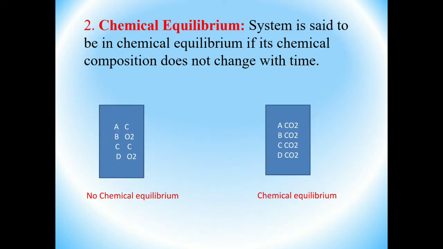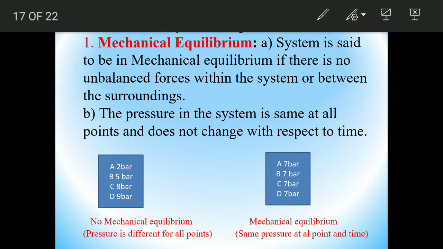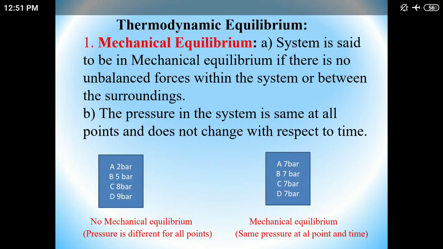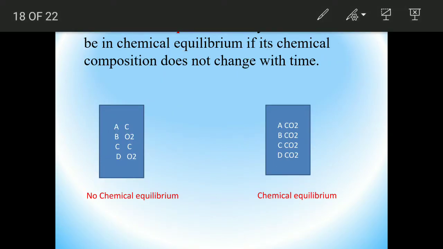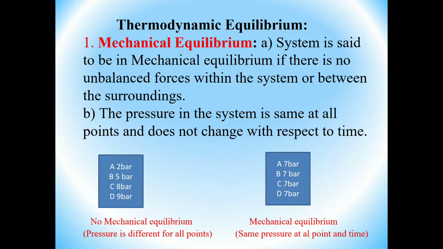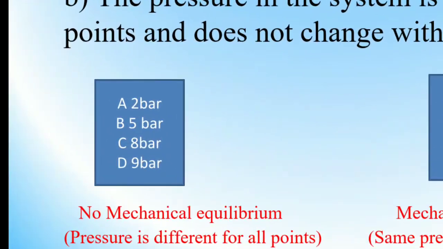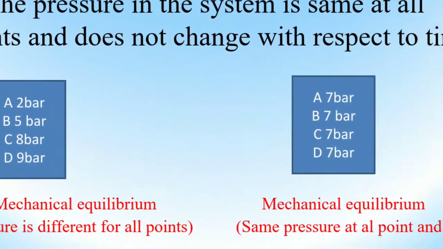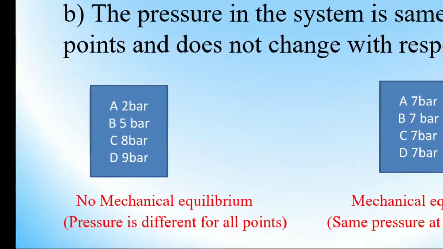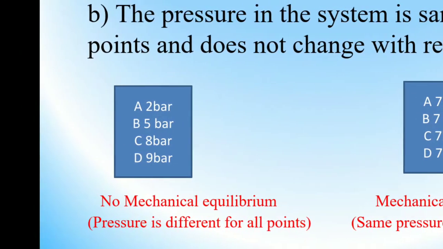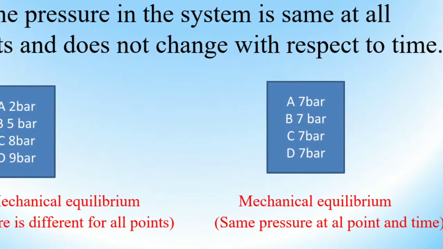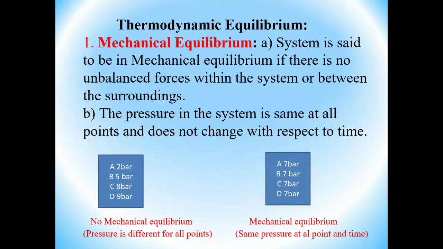Now we have to discuss them one by one. What is mechanical equilibrium? By seeing the sketch, it is clear. Consider this as a system, and this is another system. What happened here in the first sketch? There is no mechanical equilibrium. In the last sketch, mechanical equilibrium is there. Remember that mechanical equilibrium means here we have to balance the pressure. How do we balance the system?